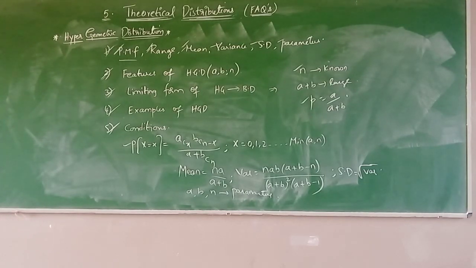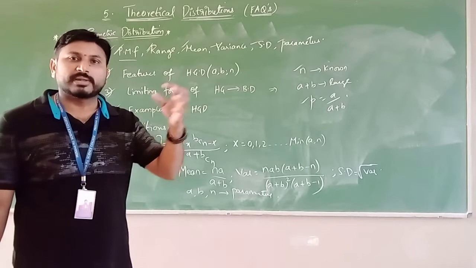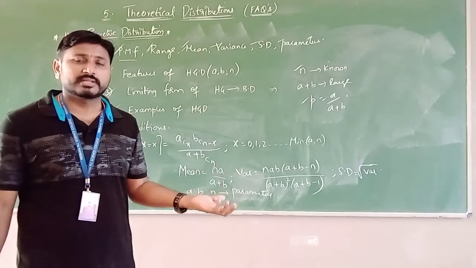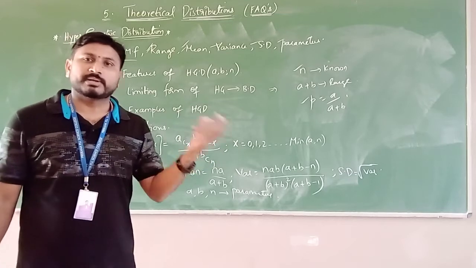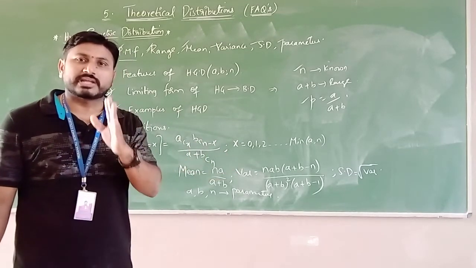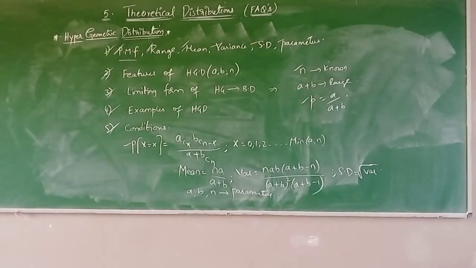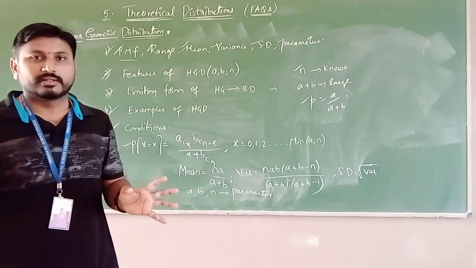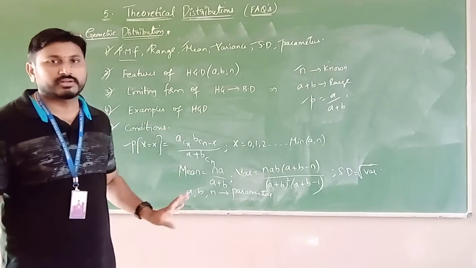Second one is the probability of success changes on each and every draw, because you are following the without replacement case. Whenever you are selecting randomly from any random experiment, each and every draw is done without replacement. Without replacement means the probability keeps on changing on each and every draw, whatever you select. So these are the next 2 conditions. The last one: the draw is repeated for a fixed number of times from a finite population. The draw is fixed for n number of times from a finite population. Clear? These are the 4 conditions which characterize the hypergeometric distribution.